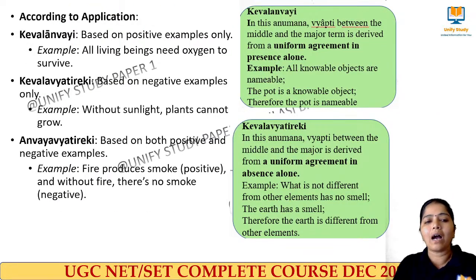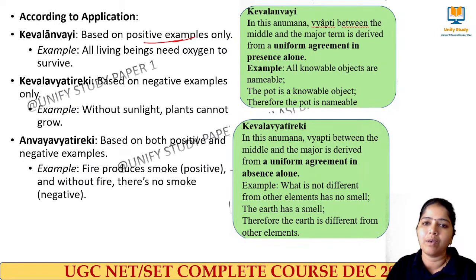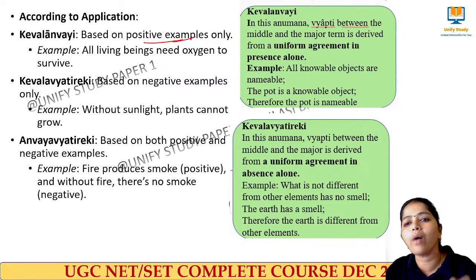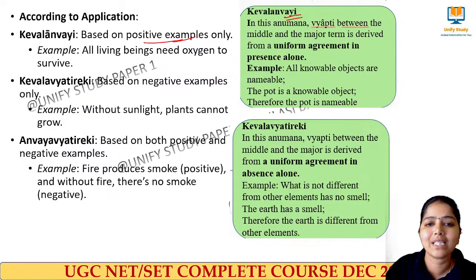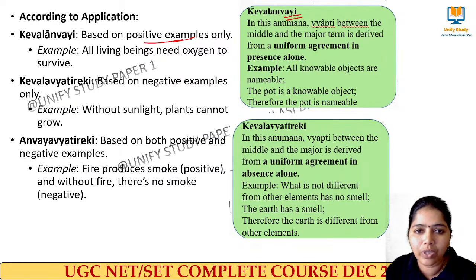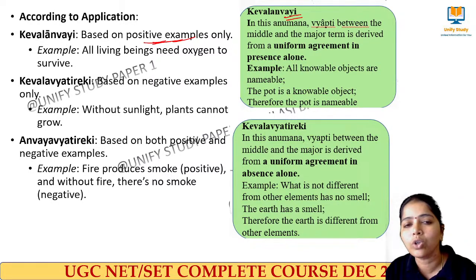Next one, according to application. What is according to application? I infer something based on positive examples, based on the uniform agreement in presence alone. Then we call it Kevalanvayi. All living beings need oxygen to survive. Here, based on this positive example, I am saying that all living beings need oxygen, to survive.